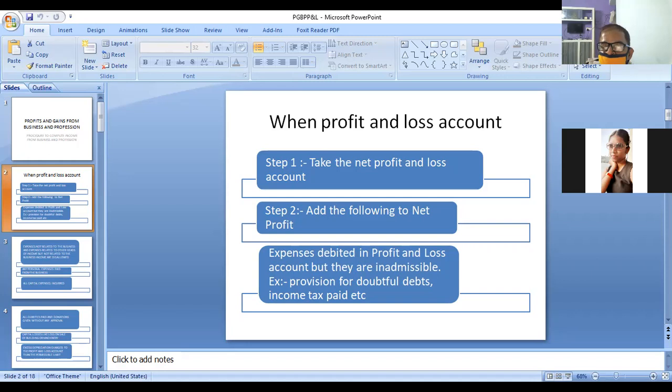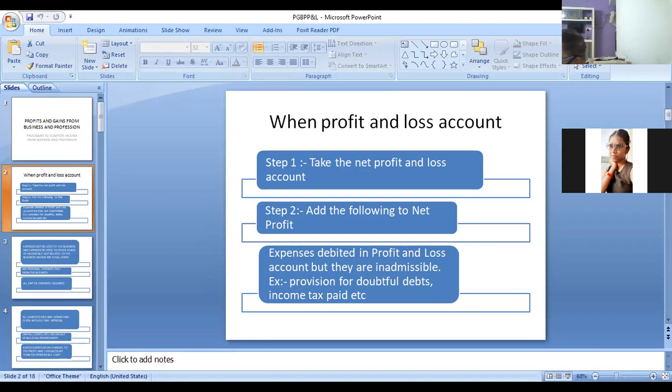Income tax means personal expenses. You pay income tax on the salary. So that is not a business expenditure. You have to include that. Income tax, amount is 900.